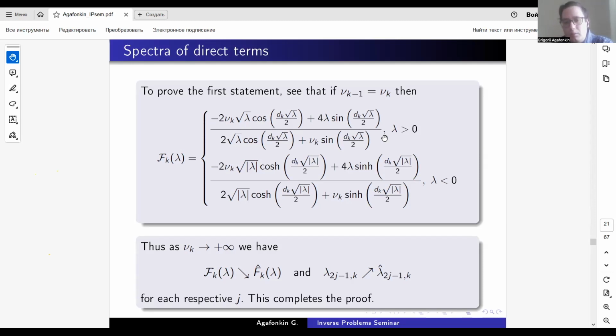So if nu_k tends to plus infinity, we have the limit being minus 2 square root of lambda cosine over sine. And in this one, we have minus 2 square root of the absolute value of lambda hyperbolic cosine over hyperbolic sine. So we have exactly the f_k hat function. And we know that this convergence is decreasing. So the eigenvalues will increase for each respective j. And this completes the proof of this proposition.